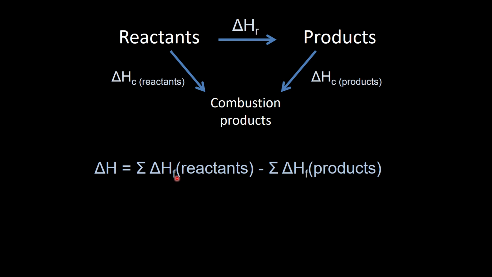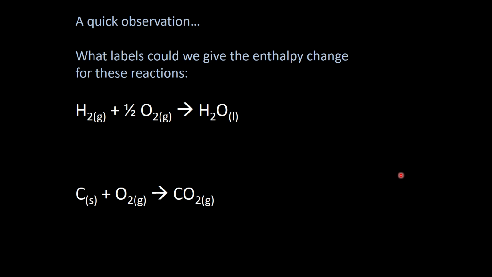The sum of the enthalpies of combustion of the reactants, subtract the sum of the enthalpies of combustion of the products. Products minus reactants for formation, reactants minus products for combustion. Just another quick thing to think about. Now that we've seen enthalpy of formation and combustion a bit more, it's worth just noting a few things here. Delta H is just that difference in energy between start and finish, endo or exothermic either way. The labels that we put on delta HC and delta HF are just a bit of an academic exercise, really.